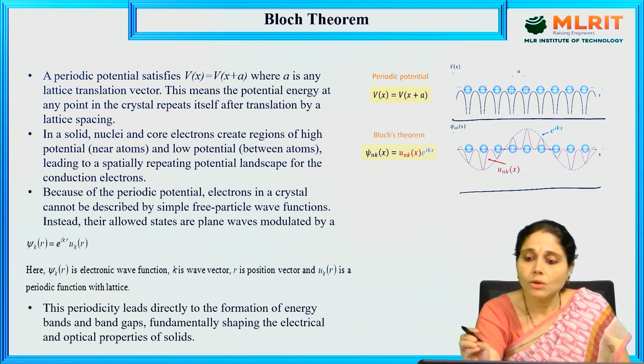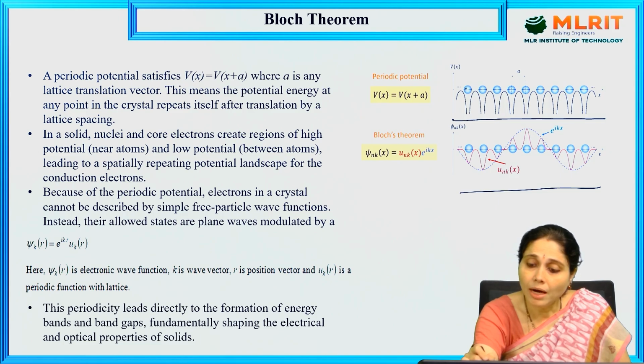These are all the atoms that exist in particular places, and these have a particular lattice vector. So the distance between them is termed as a, right?